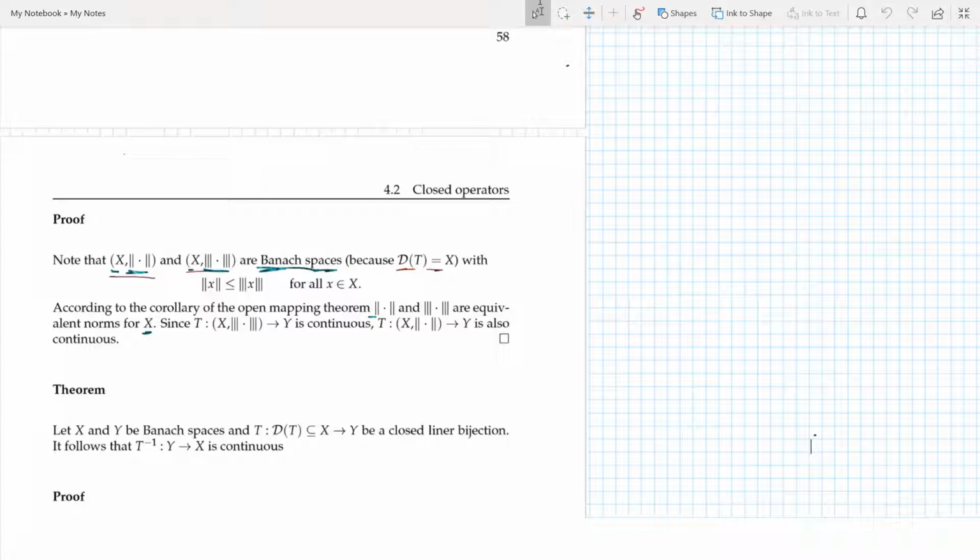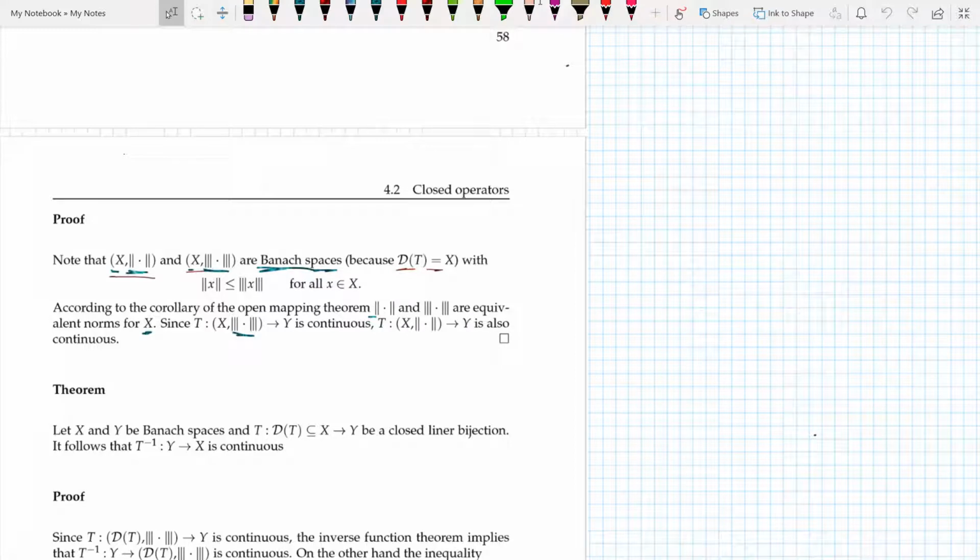Now if they are equivalent norms on X, and I knew that X with the triple norm to Y is continuous, therefore X with the two norm to Y is also continuous, because if you establish the equivalence of norms, then all topological properties would be the same, all open sets would be the same. The only idea that I want you to remember is, if the norms are equivalent, then operators which are continuous with respect to one norm would also be continuous with respect to the other norm. That is exactly what I want to say, and that is all I want to say. So the closed graph theorem essentially says that I prove the equivalence of norms.